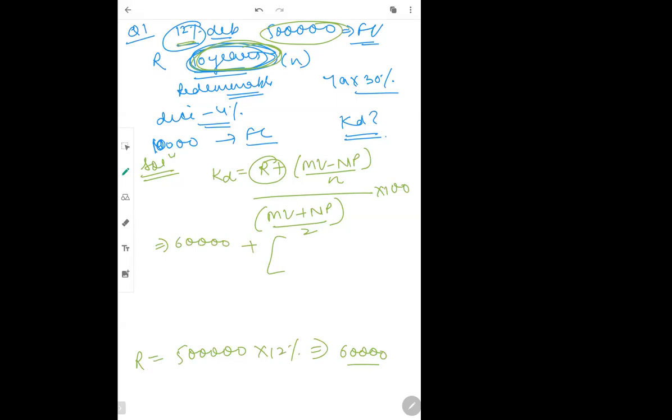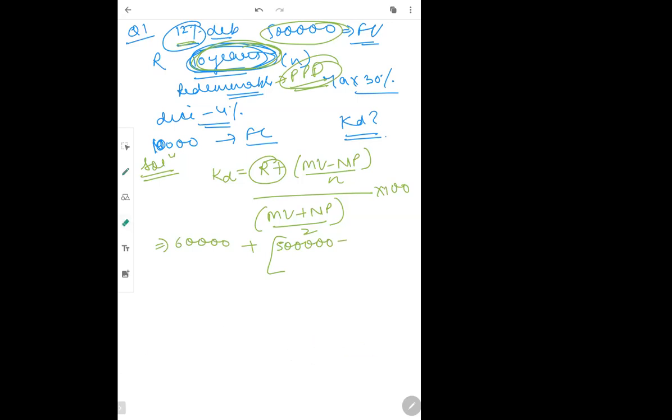They have not told anything about redemption. They have not told whether it is redeemable at par, premium, or discount. If nothing is given, then we always assume it has happened at par only. तो हम हमेशा यही assume करेंगे it has always happened at par. So maturity value कितना होगा is equal to face value. It will be 5 lakh only.